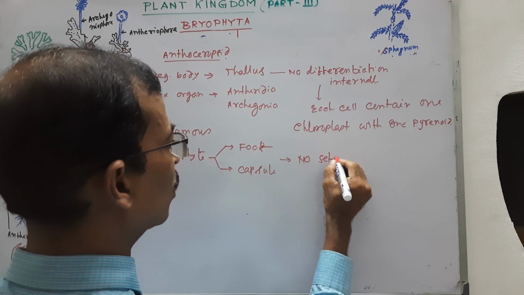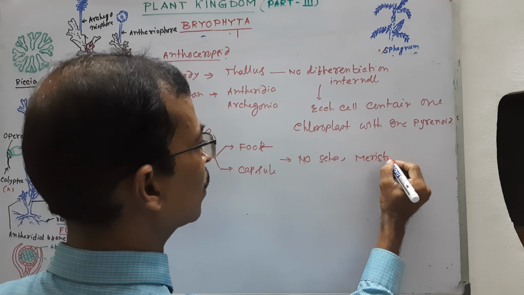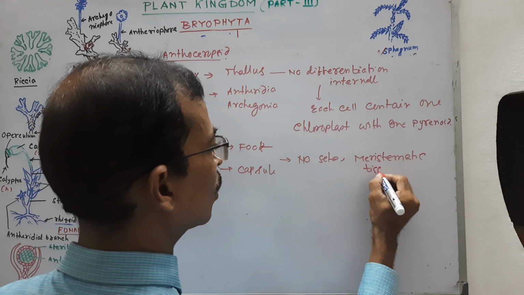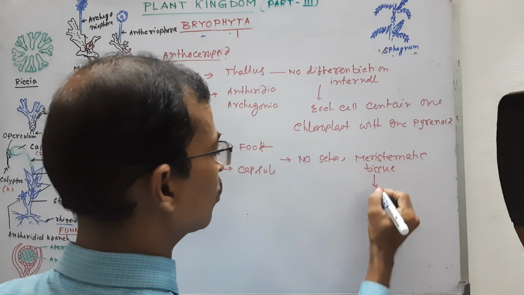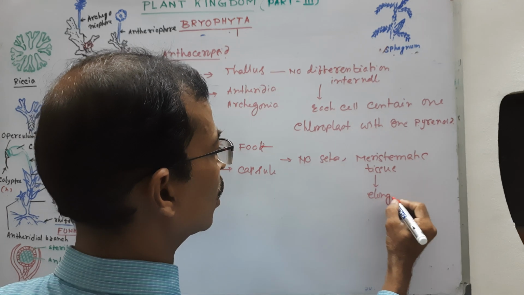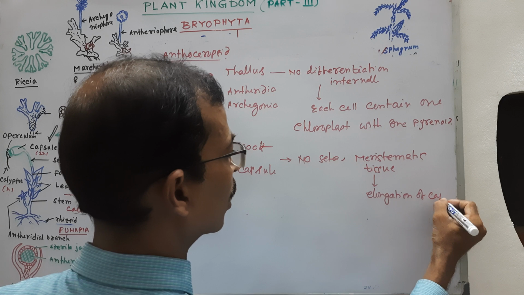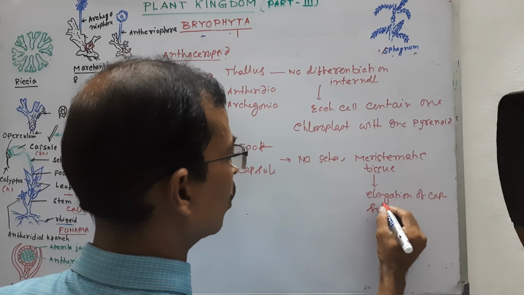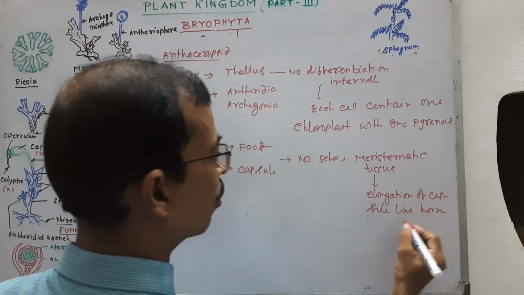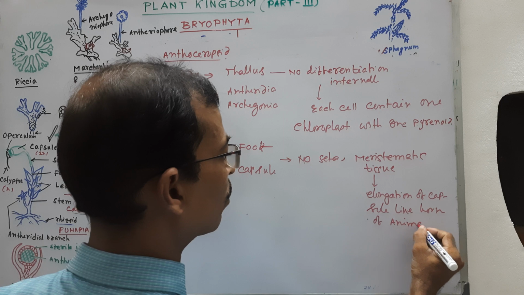Instead there is meristematic tissue, which helps in elongation of the capsule, like the horn of an animal. So they are called hornworts.